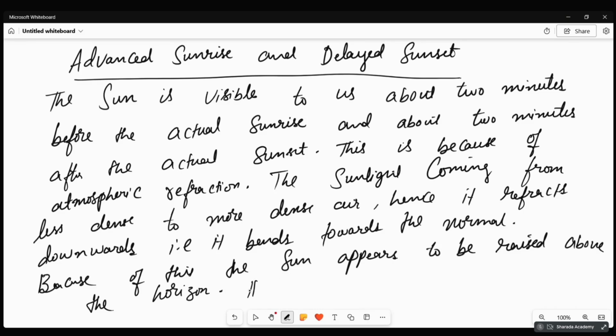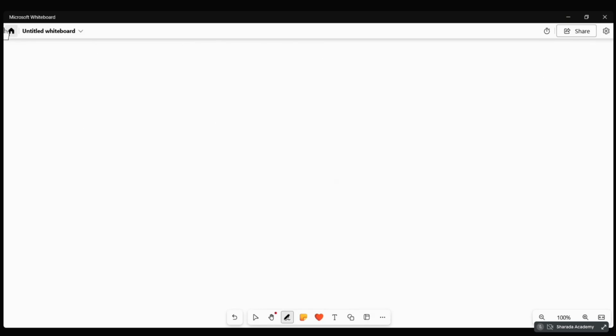You can write, hence, the sun can be seen 2 minutes earlier. This is also right.